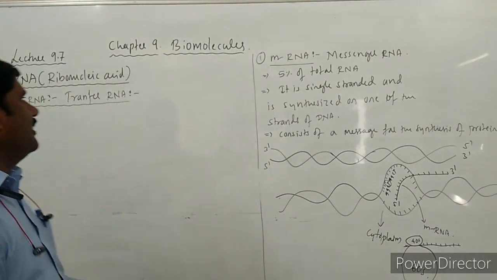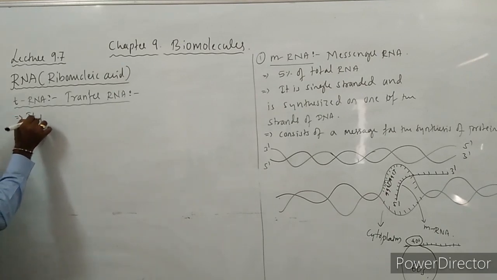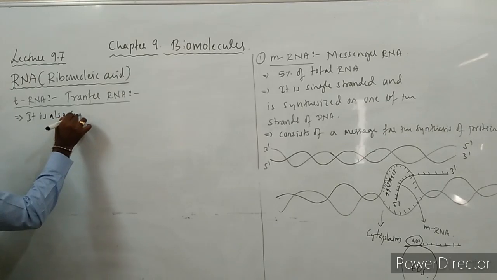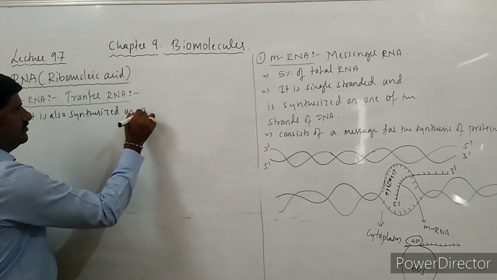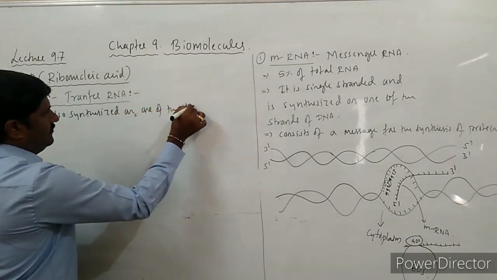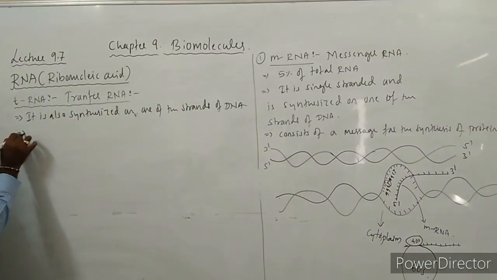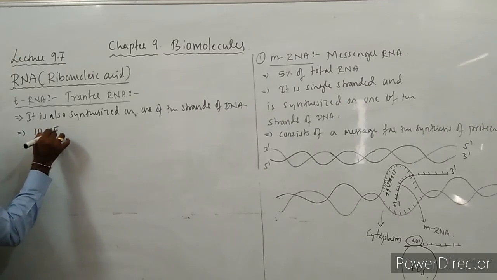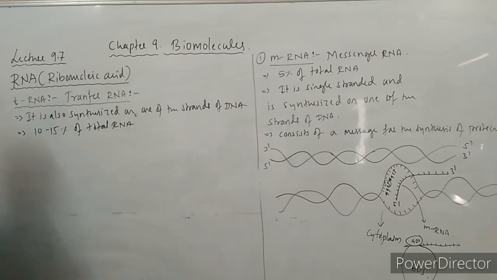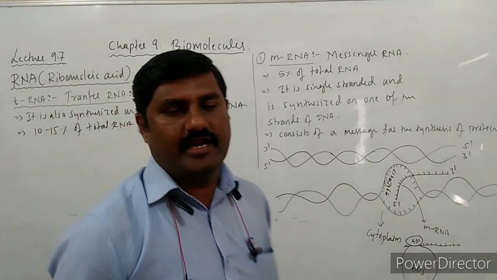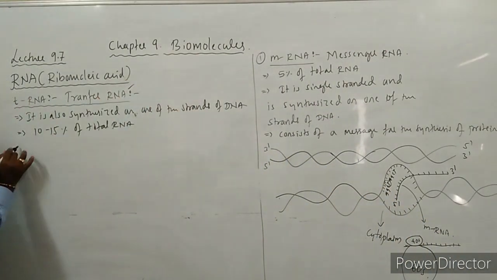It is also one type of RNA which is synthesized on one of the strands of DNA, and it forms 10 to 15% of total RNA. This RNA is called transfer RNA.